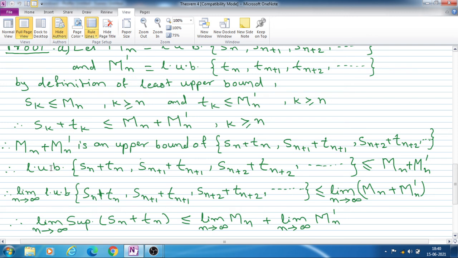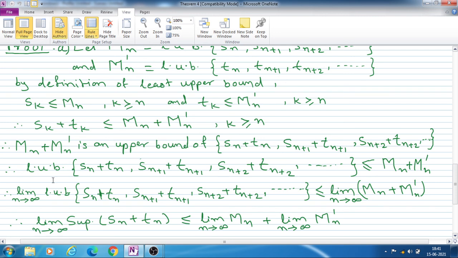Therefore if this is an upper bound of this set, then the least upper bound of this set will also be less than or equal to Mn plus Mn dash, since all the terms from the nth term are less than or equal to Mn plus Mn dash.